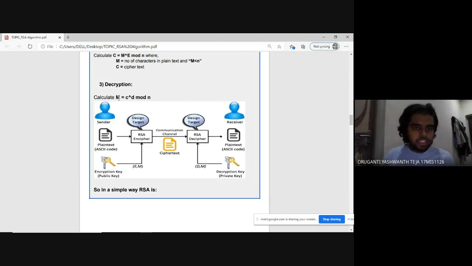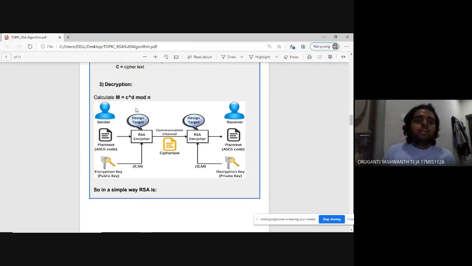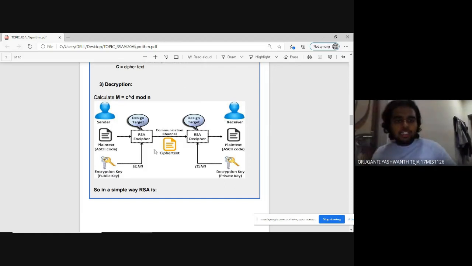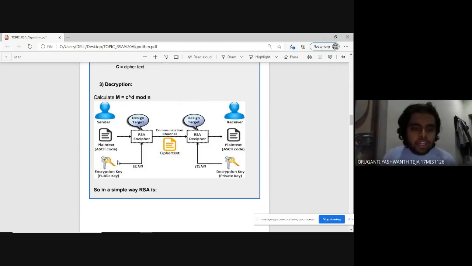Let me tell you in an easy way. Here there will be plain text which is an ASCII code. The sender will use the receiver's public key in order to encrypt the file through the RSA encipher, and this ciphertext will travel through the communication channel.